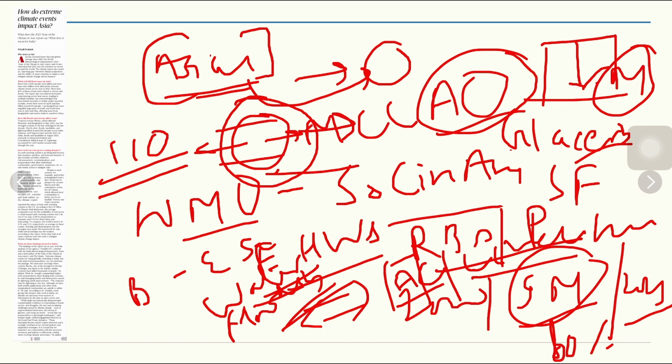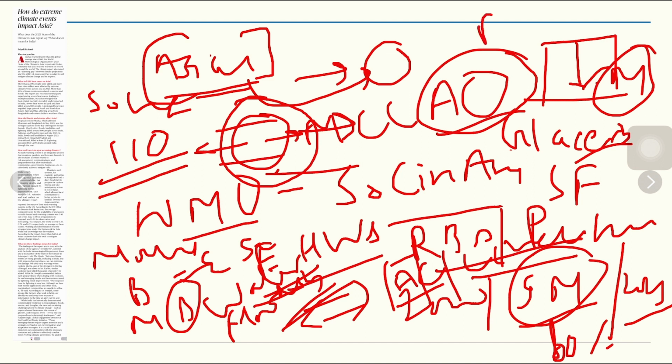Similarly, tropical cyclone Mocha that affected Myanmar and Bangladesh in May 2023 was the strongest cyclone in the Bay of Bengal in the last decade itself. Floods, landslides, and lightning killed around 600 people across India, Pakistan, and Nepal in June and July 2023. So these are the impacts of the climatic events. So how can we deal with it or solve it? We cannot solve it, but at least we can deal with it.